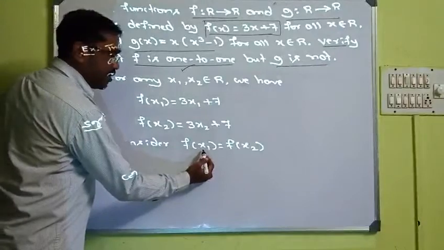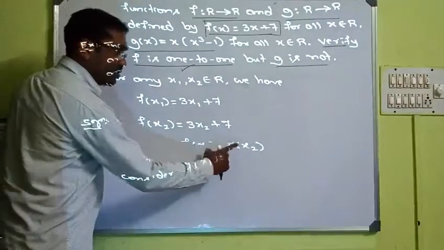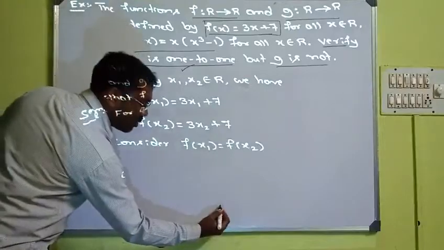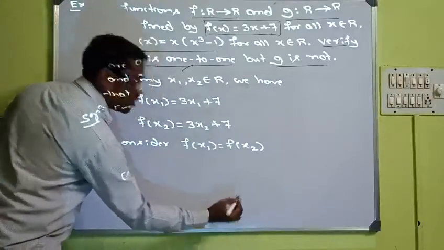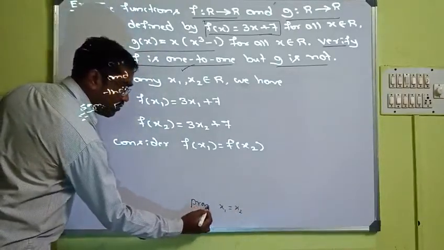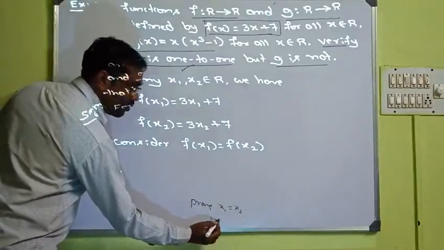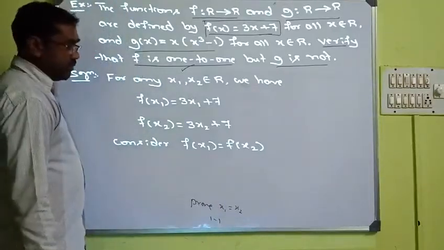Consider f of x1 is equal to f of x2. We are considering images are the same. Then finally what do we prove? Their pre-images are also the same. We need to prove this. Then it will be one-to-one. Let us check whether it is proved or not.